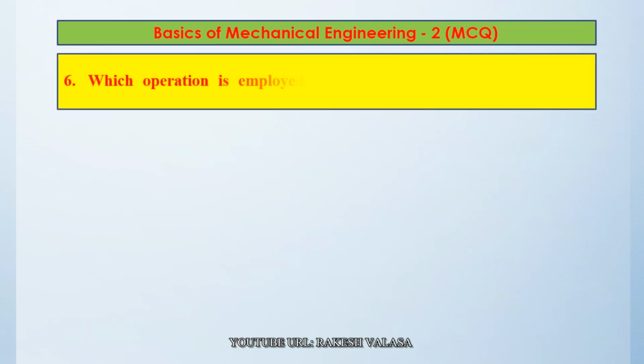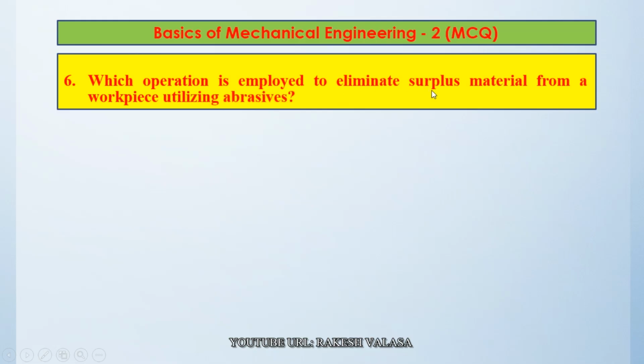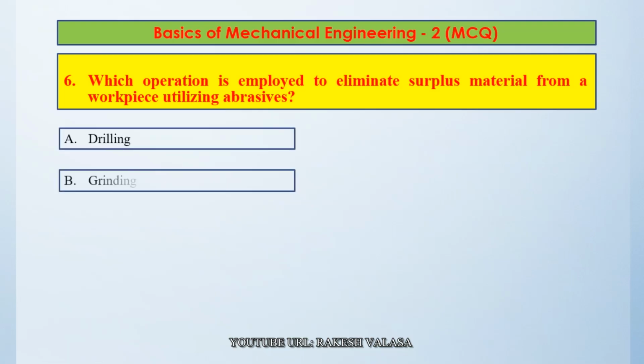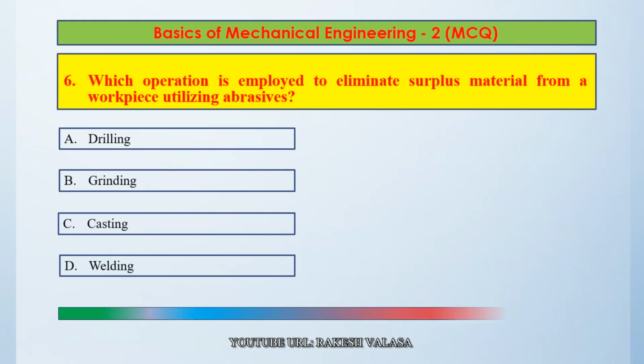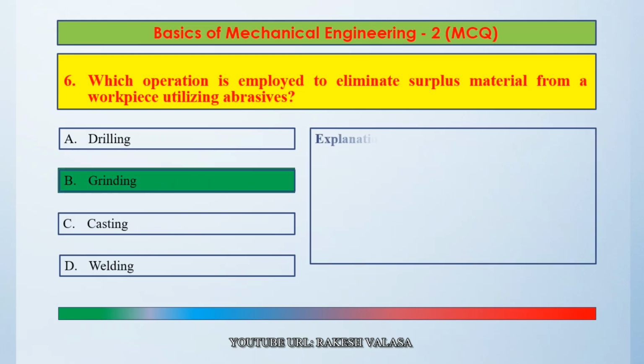Question number 6. Which operation is employed to eliminate surplus material from a workpiece utilizing abrasives? Option A, drilling. Option B, grinding. Option C, casting. Option D, welding. The correct answer is option B, grinding. Let us see the explanation.